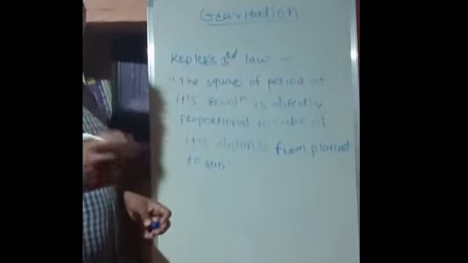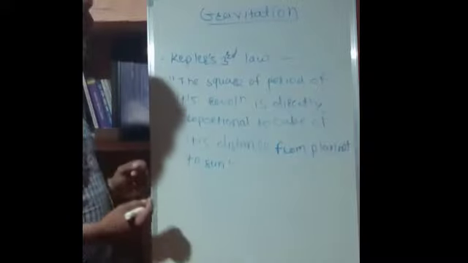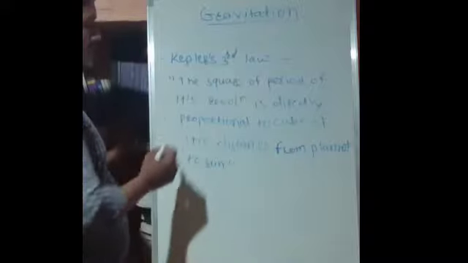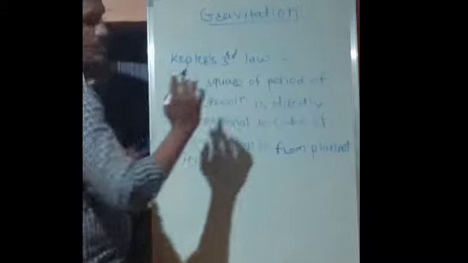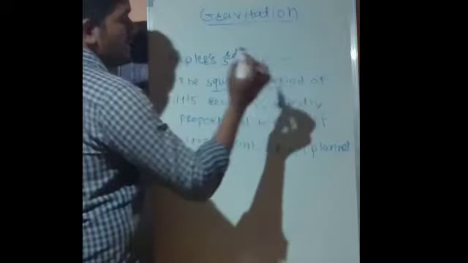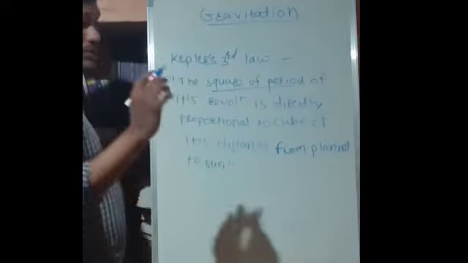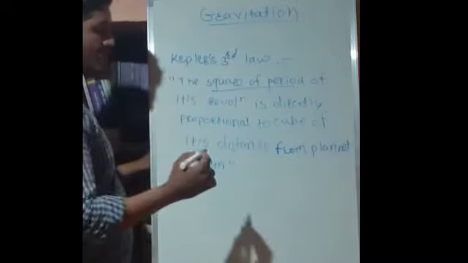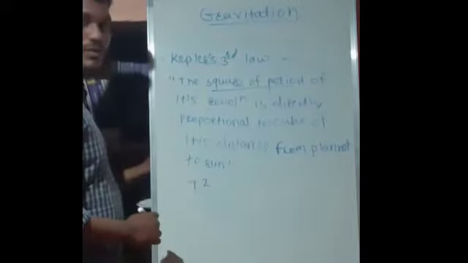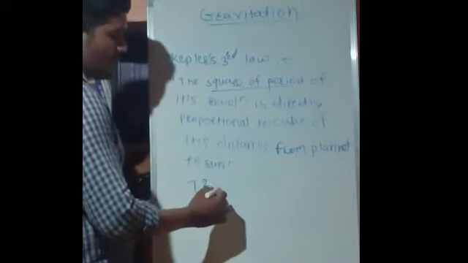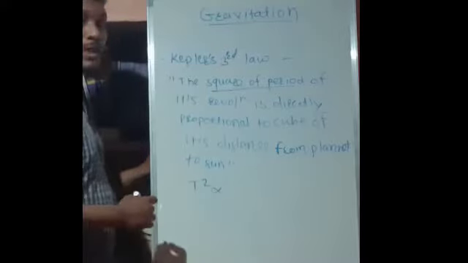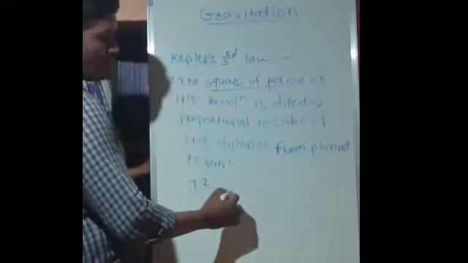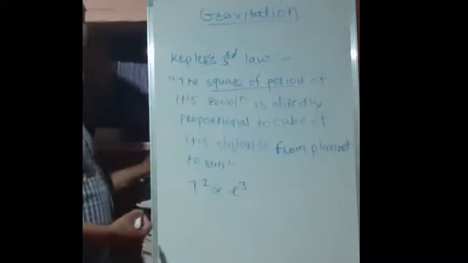Now if we have to write that mathematically, there are two cases given in the law. The first case is the square of period of its revolution, means there should be the square of period. The period of revolution we describe with the letter capital T. So there will be T squared, which is directly proportional to the cube of its distance. Which distance? The distance of sun from the planet. So it will be r cube.